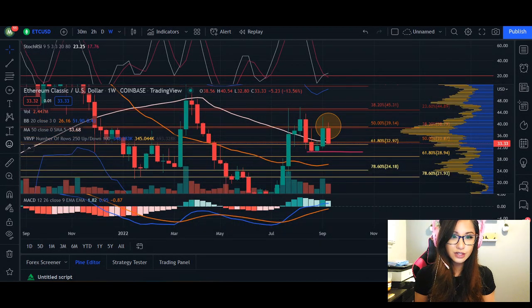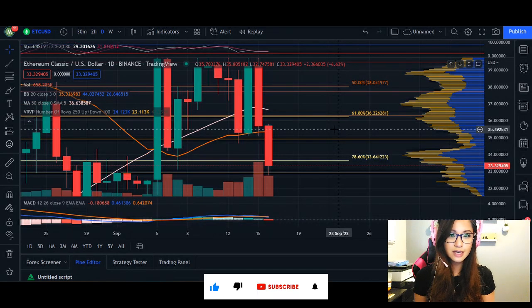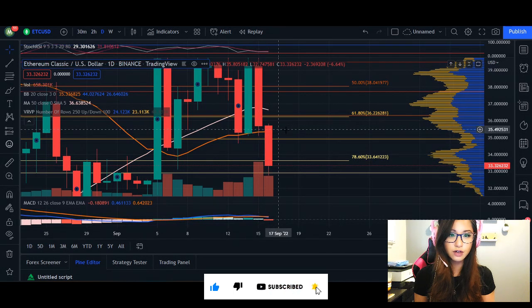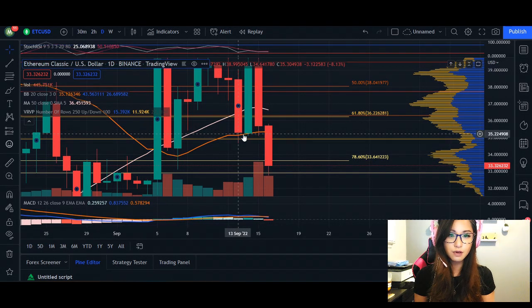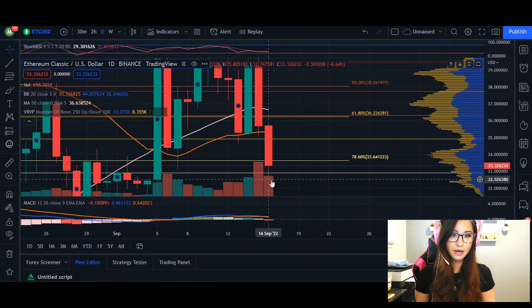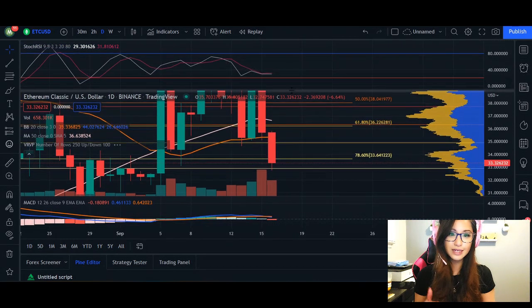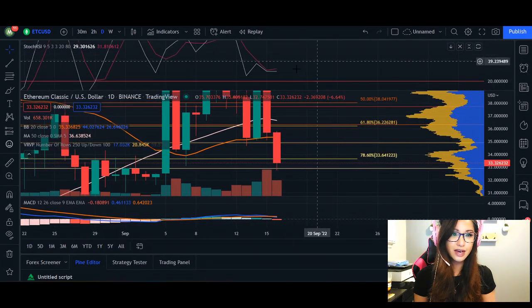Taking a look on a daily, we can see price itself retraced to an area of resistance here at $39.85. Not only that, talking about moving averages, so far today we have actually crossed over and closed below our 20 moving average, which is this orange line here. So the trend itself went from uptrend to more of a bear trend. The volume so far today is 658,000. We are heavy in the selling,